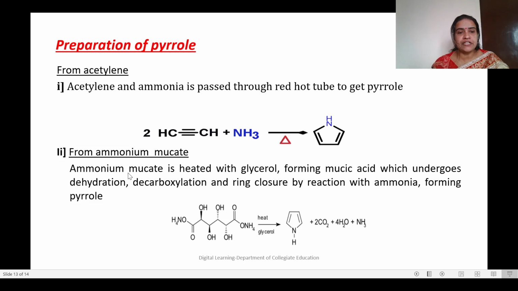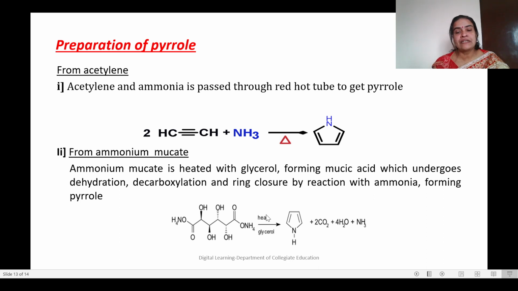The other method of preparation is from ammonium mucate. Ammonium mucate is heated with glycerol, forming the corresponding acid, that is mucic acid, which undergoes dehydration, then decarboxylation, and then ring closure by reaction with ammonia, forming pyrrole. This is ammonium mucate. Ammonium mucate on heating with a glycerol molecule.